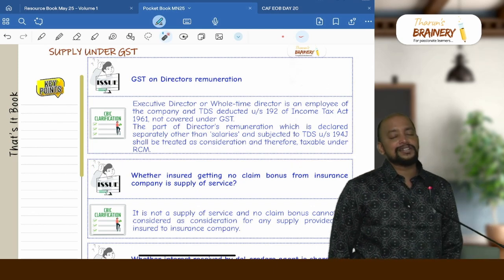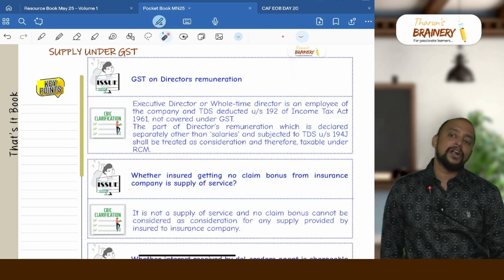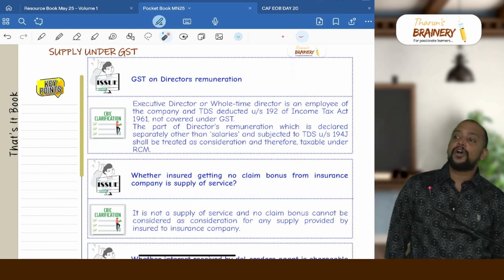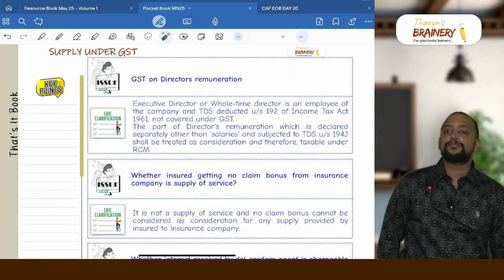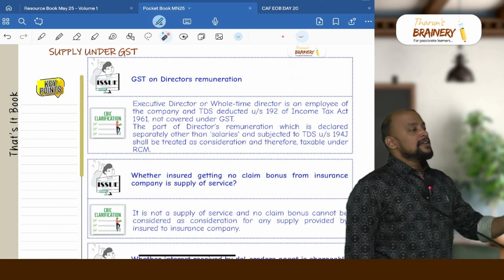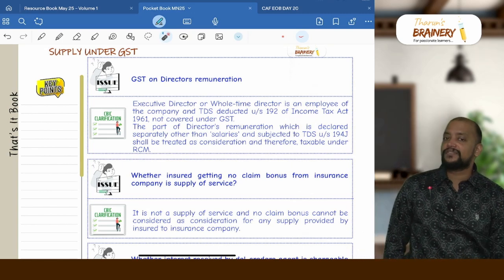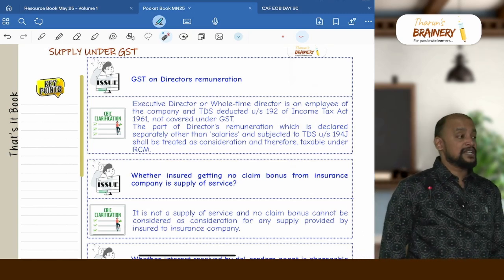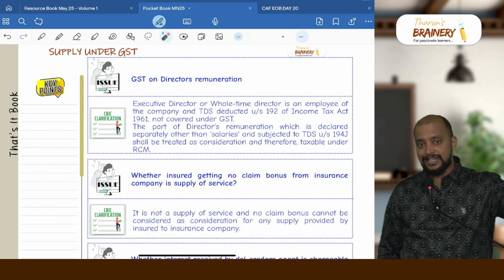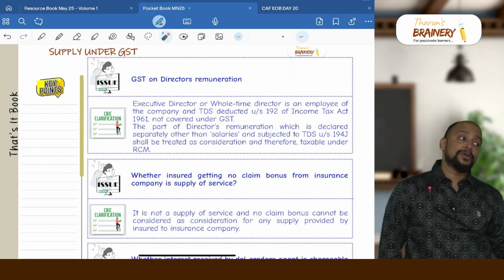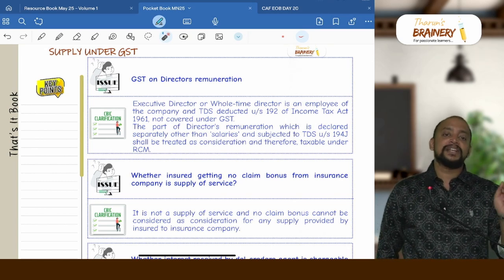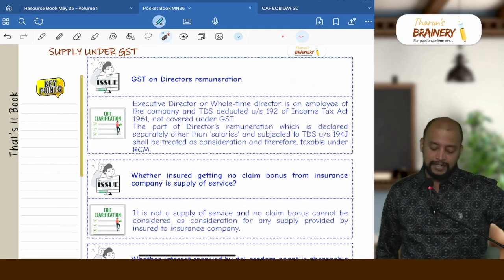And also one more test is there, we need to check contract of service or contract for service. Suppose if it is contract of service, which means there exists an employer-employee relationship between director and the company, so that is excluded from supply. If it is contract for service, then it will be covered under supply, and wherever it is covered under supply, liability to pay GST is on the company or body corporate, but only when the director is providing service in the capacity of a director.